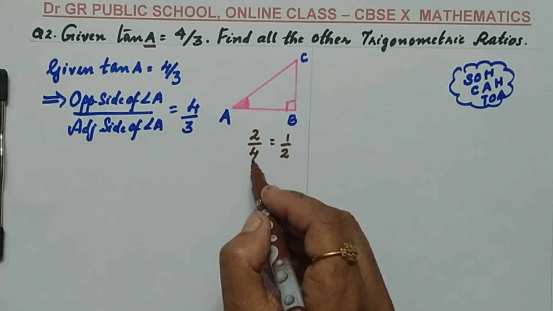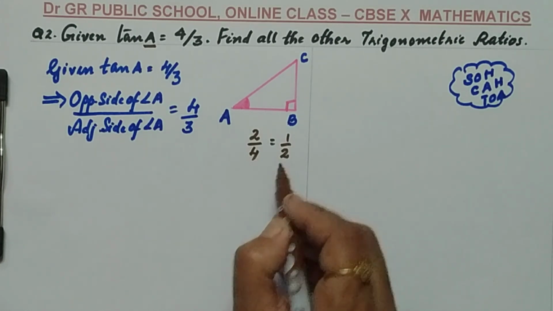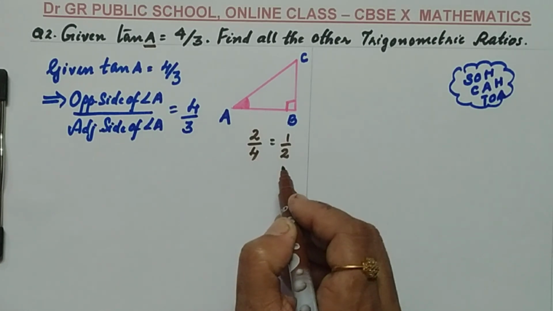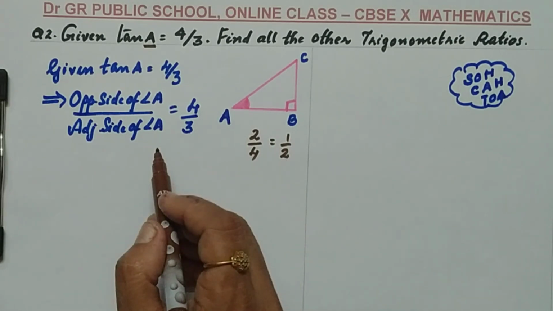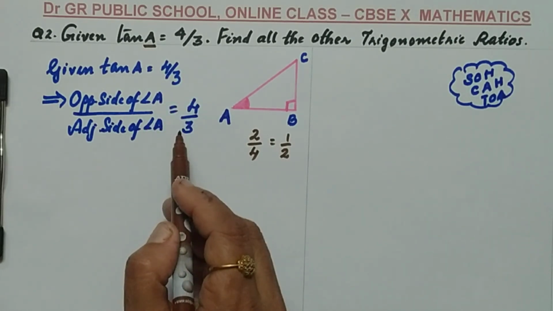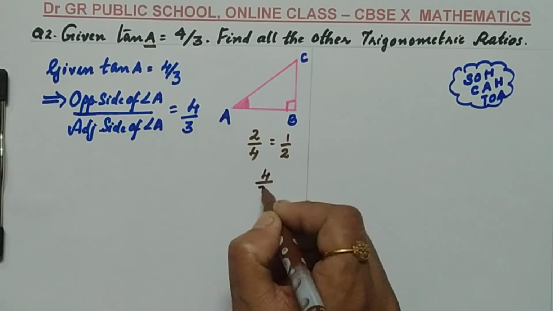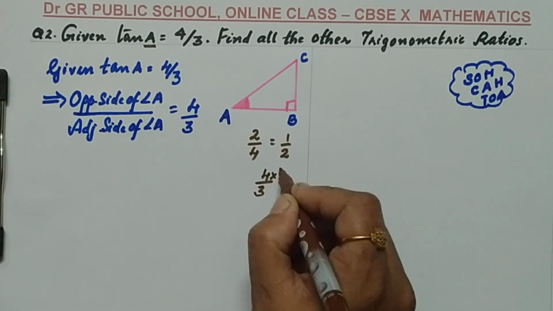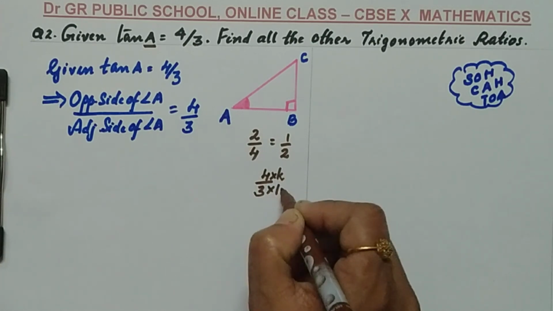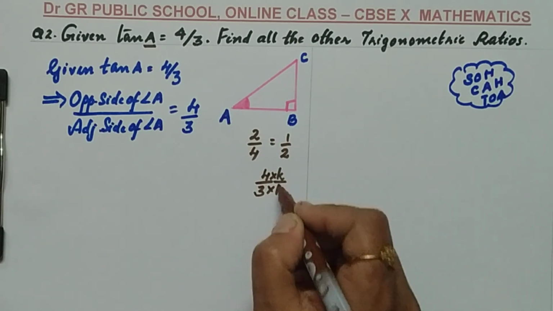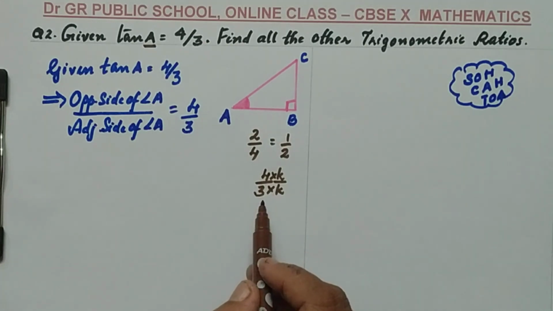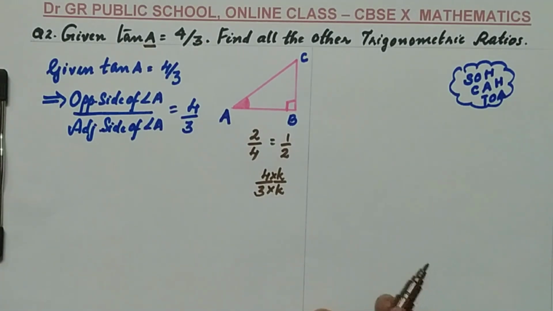Now this fraction can be called a ratio as it is in the lowest form. In the same way, the given values are trigonometric ratios. So remember, the 4 by 3 is not the actual value. Sometimes a common factor is there, and after cancellation they write the answer as 4 by 3. We don't know what the common factor is.